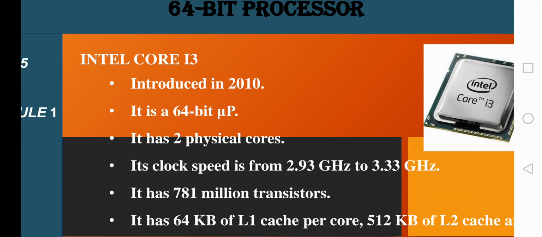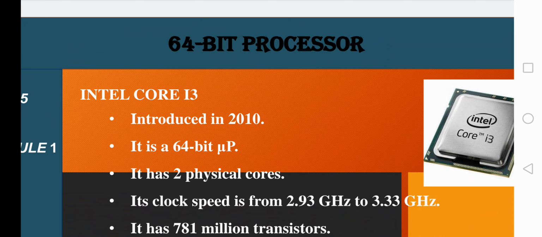But as computer science engineering students, at least to some extent possible, you have to be aware of what the various processors were that they have invented so far, and you must be aware of some of the features that each processor exhibited. Okay, so hope it is clear for you.